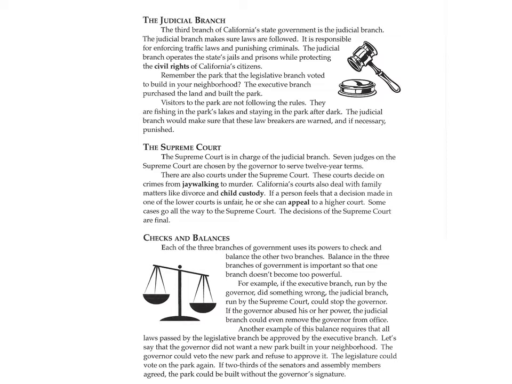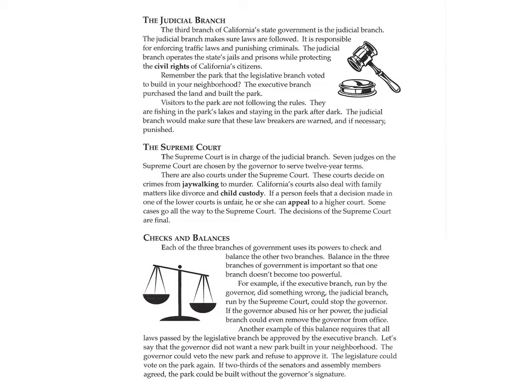Remember the park that the legislative branch voted to build in your neighborhood? The executive branch purchased the land and built the park. Visitors to the park are not following the rules. They are fishing in the park's lakes and staying in the park after dark. The judicial branch would make sure that these lawbreakers are warned and, if necessary, punished.